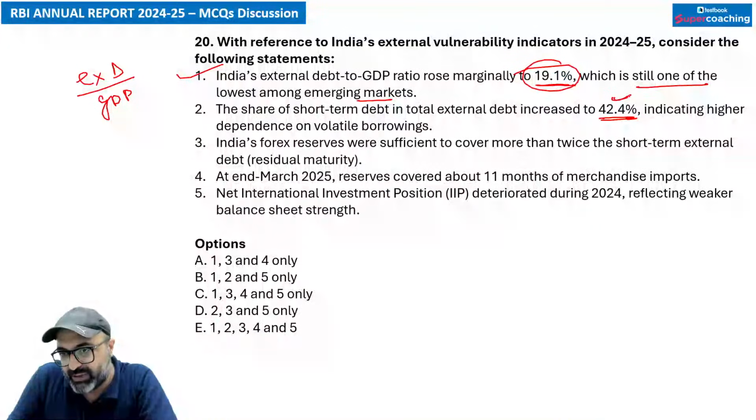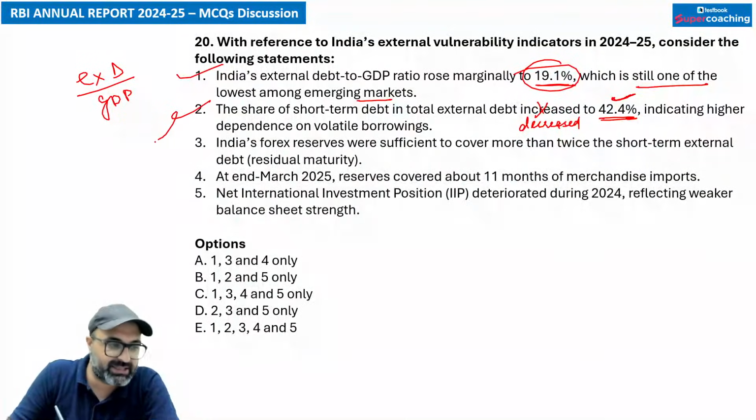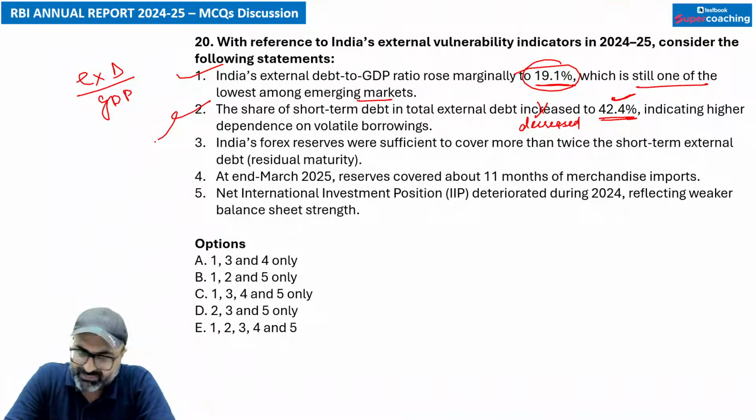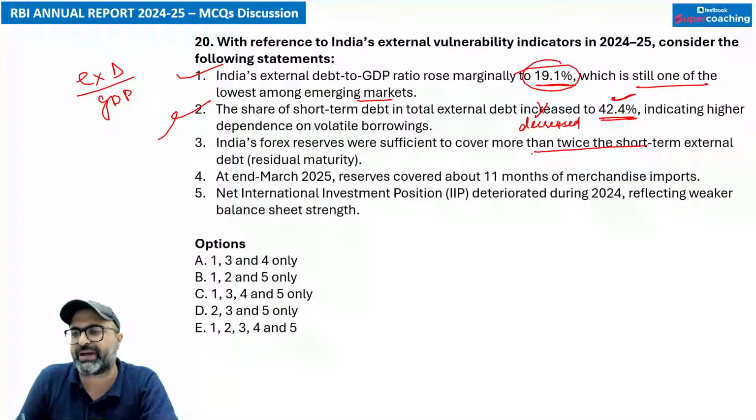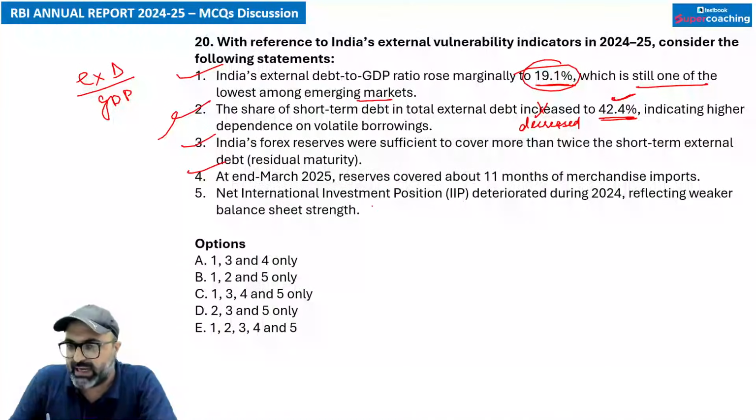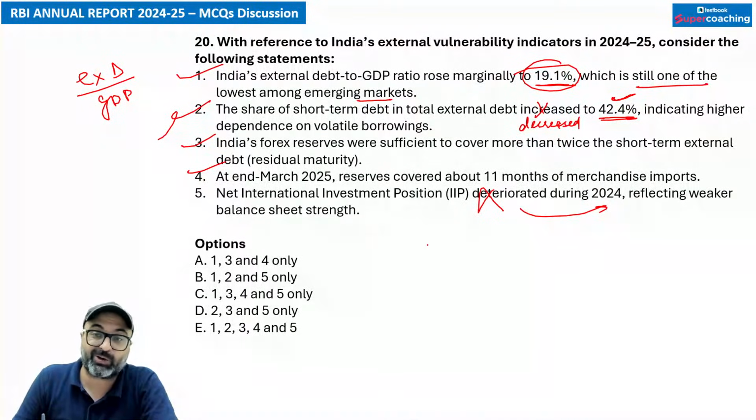Sir, ये जो value है, data is correct, but it has decreased in comparison to the previous year. Previously, this percentage was pretty high, so that is the reason the second statement is wrong. ठीक है जी, moving on to the third statement. India's forex reserve was sufficient to cover more than twice the short-term external debt. That is true. At end March 2025, reserves covered about 11 months of merchandise imports. That is correct. Net international investment position deteriorated during 2024. No, sir. It has not deteriorated. It has improved.